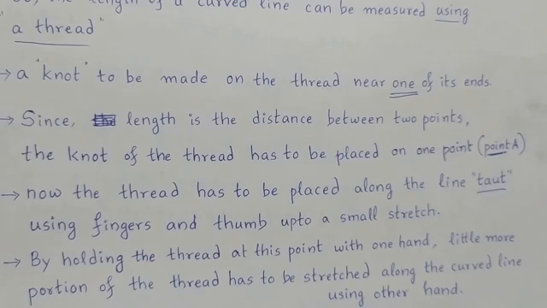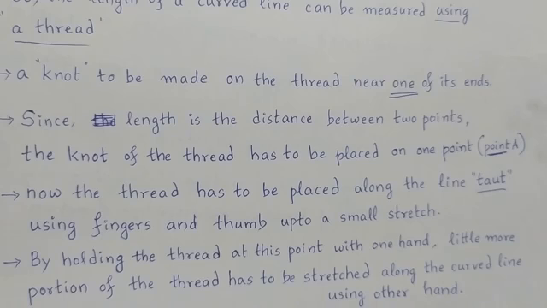You can make the thread straight using your fingers and thumb up to a small stretch. The entire curved line you cannot make straight at once, but up to a particular stretch, up to a particular curve, it will be like straight. Up to that point, you have to make the thread taut, or pulled straight, using fingers and thumb.